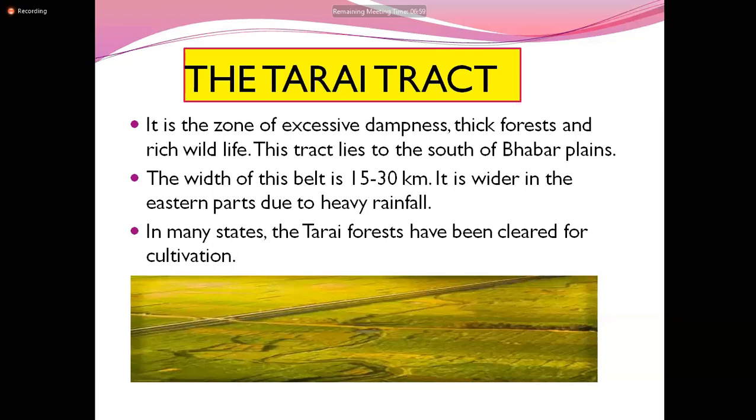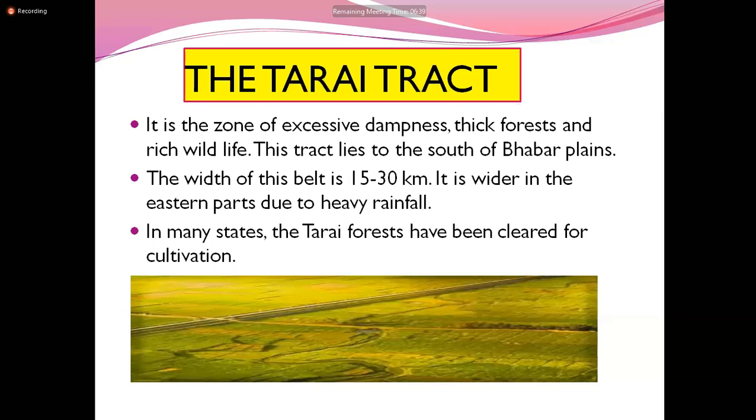Because of the rivers, it has excessive dampness, and with the thick forest and rich wildlife, we can see it in the Terai tract.